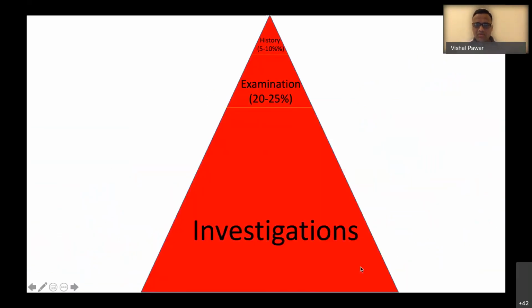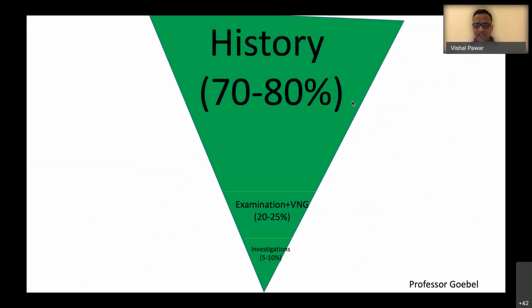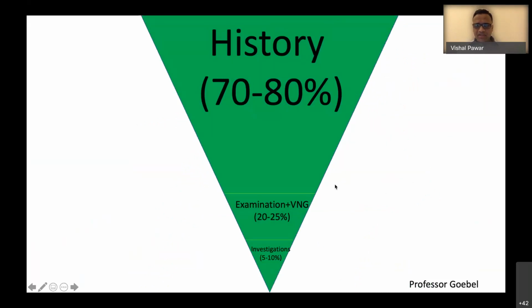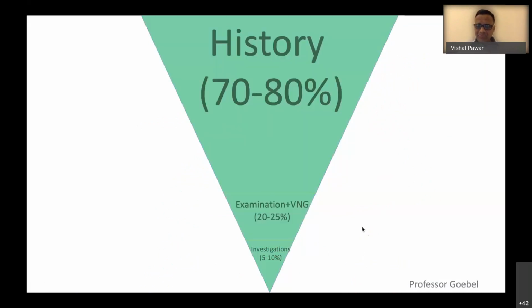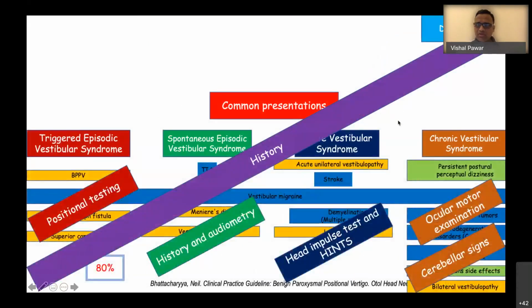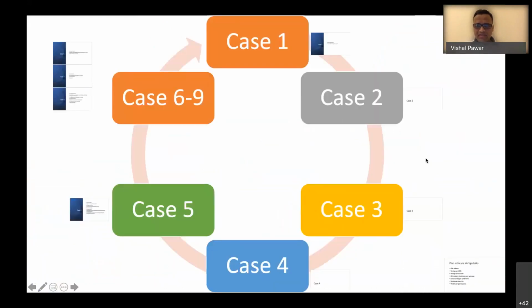This is the pyramid: investigations, examination, and history. History forms an integral part of vestibular diagnosis; 70 to 80% of the time, history alone will help you to diagnose. Examination and VNG will add another 20 to 25%, and investigations help around 5 to 10%, other investigations like MRI, audiometry, VHITs. So let us dive into the cases.